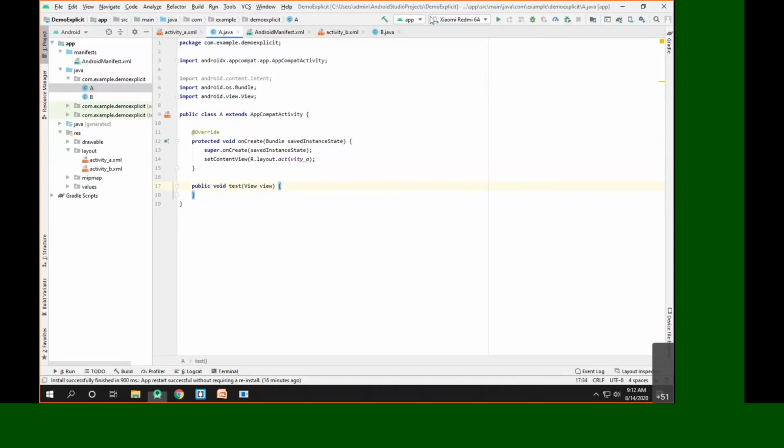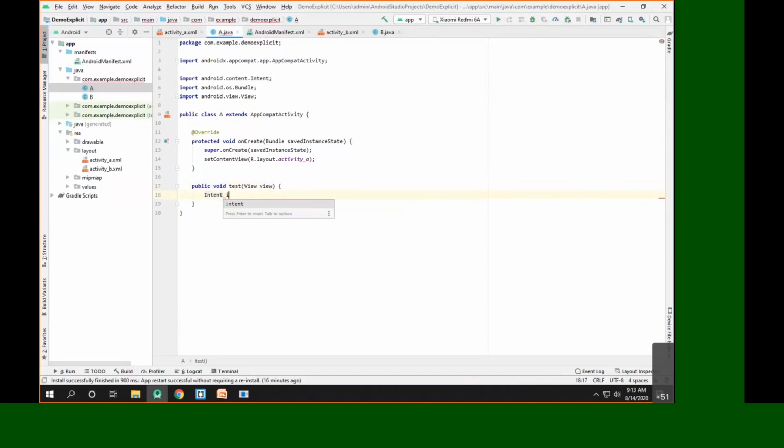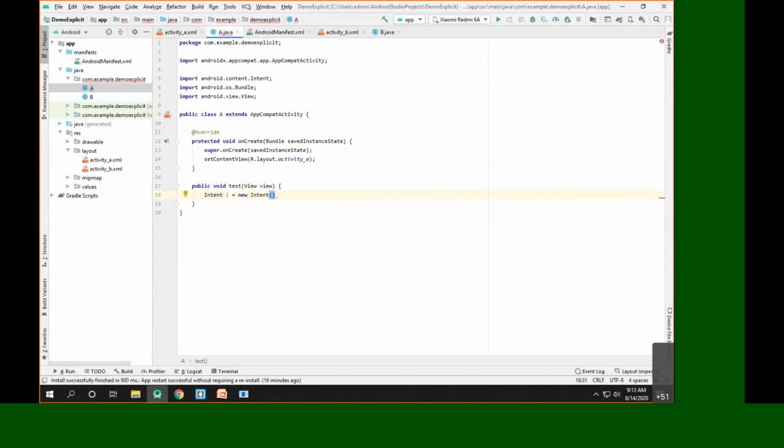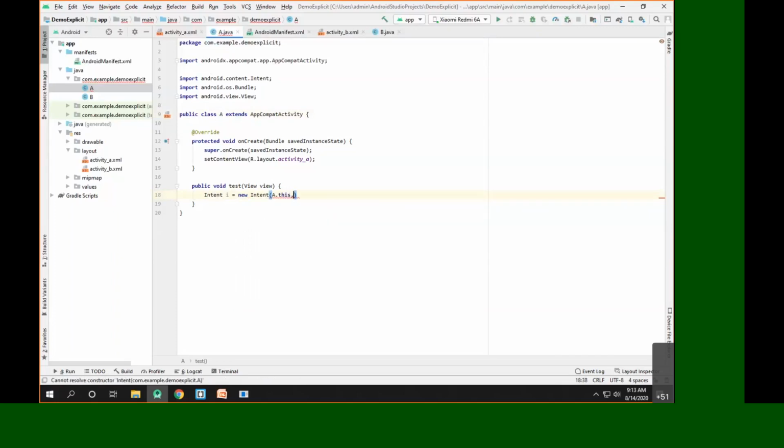Now what we are supposed to do here is just create an intent, the explicit intent. So in order to create the intent, we need to create the object. So how do we create the object? We know Intent is a class name, then a space, the object name, equals the constructor. Now what we have said is, for the explicit intent, we have to use a parameterized constructor which will take two parameters. The first parameter is nothing but this, the instance of the current activity. The name of the current activity is A, so we can write simply A.this, and the second is the class instance of the target activity, as you can see here.